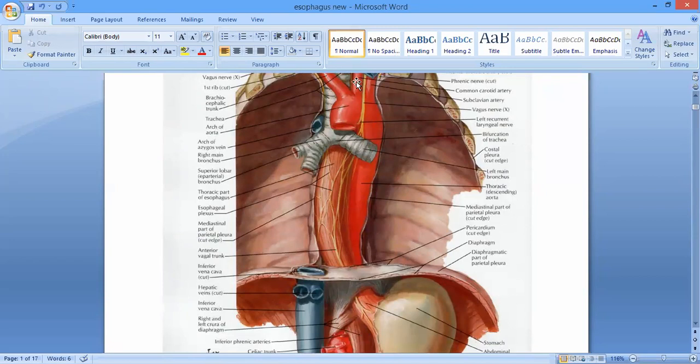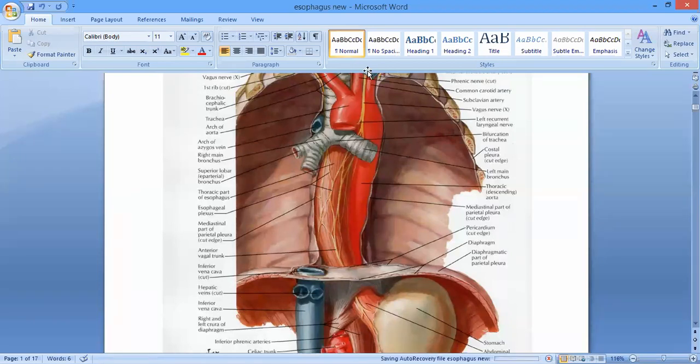Okay, so what is its upper extent? It extends from the lower border of C6, and where it is going to enter into the stomach, it is at the level of T11, right? Its lower end passes through the diaphragm. You can see there is an opening in the diaphragm called the esophageal opening of the diaphragm, and it leaves the thorax and enters the abdomen through this opening, at the level of T10. After passing through the diaphragm, it has a small pathway of about 1 to 1.5 centimeters, where it enters into the stomach, and this is at the level of T11.